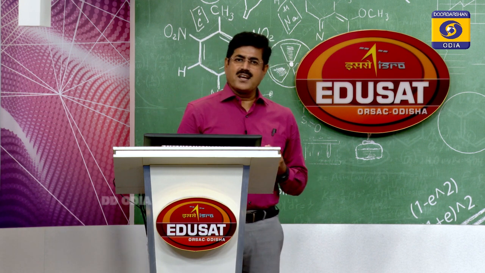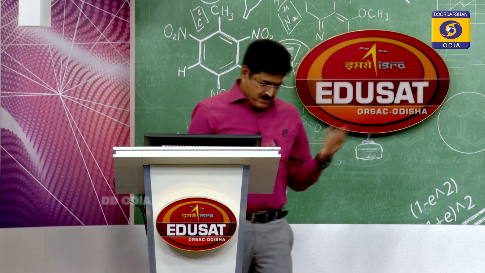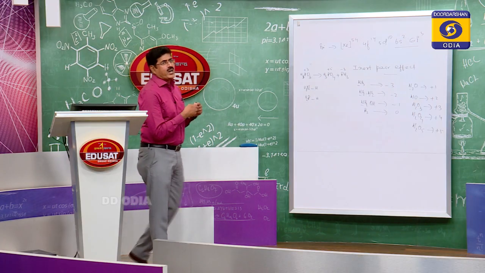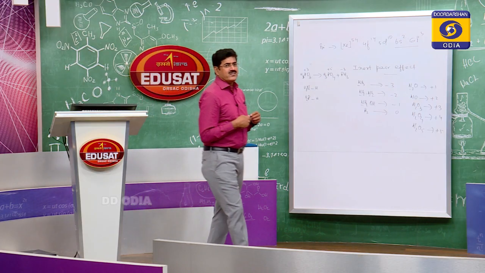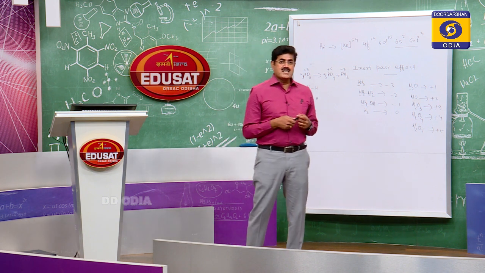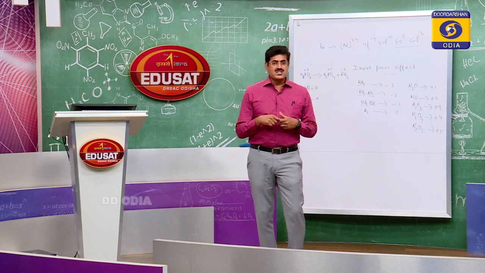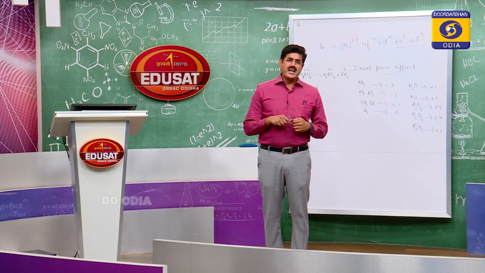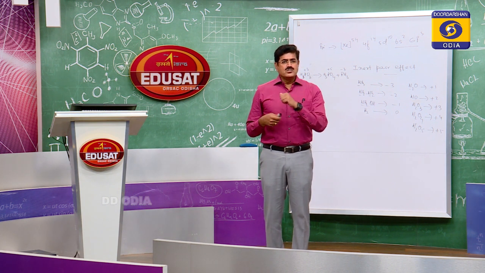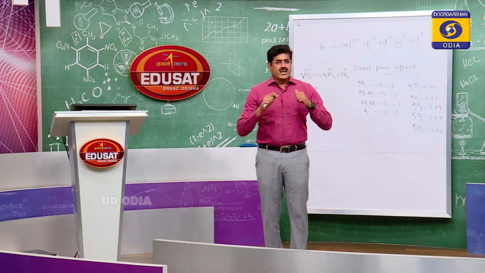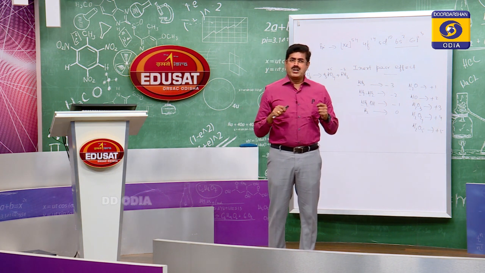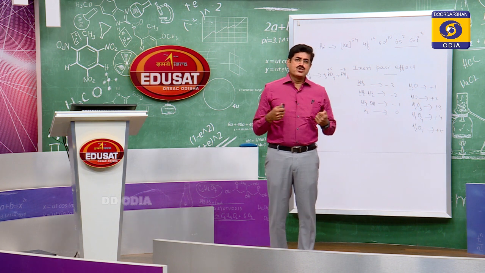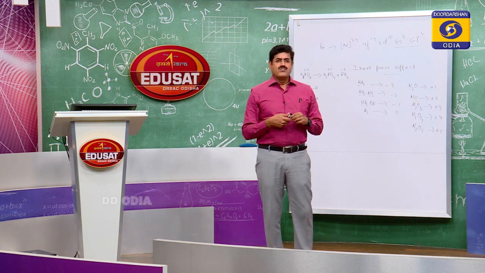Why does bond angle decrease? For example, if we compare the bond angle between ammonia and phosphine, the ammonia bond angle is 107 degrees, whereas phosphine it is around 93. Why is this so? Because in ammonia, nitrogen is surrounded by 3 hydrogens, and nitrogen is more electronegative than phosphorus.